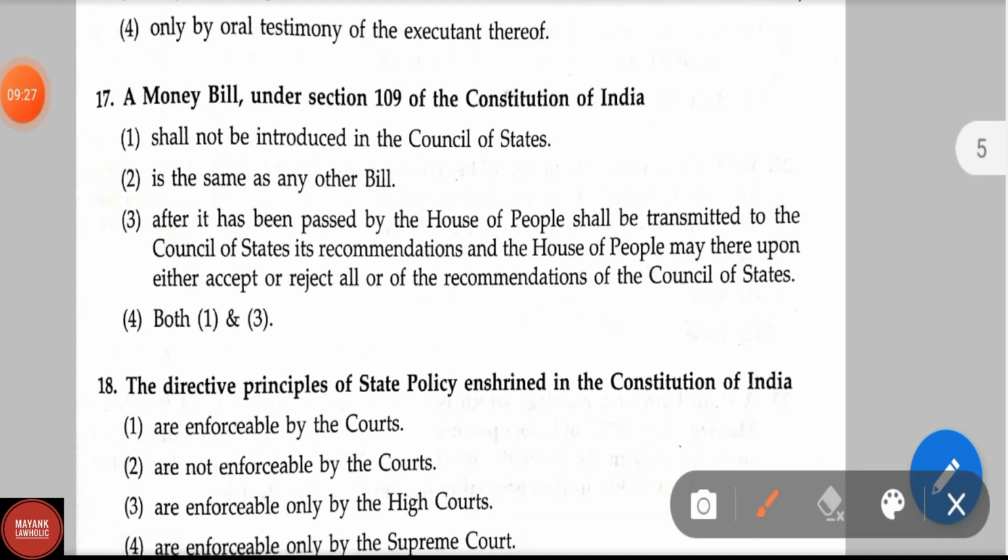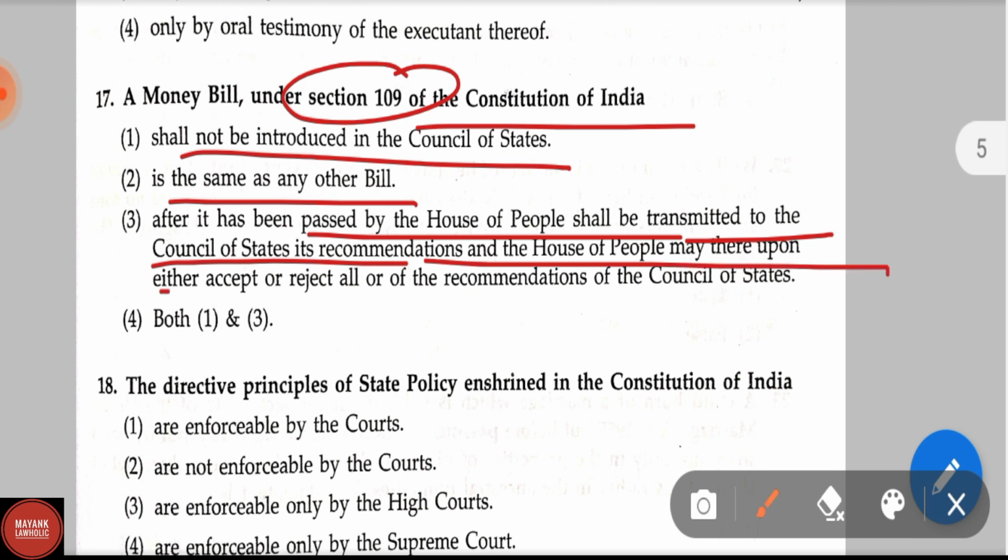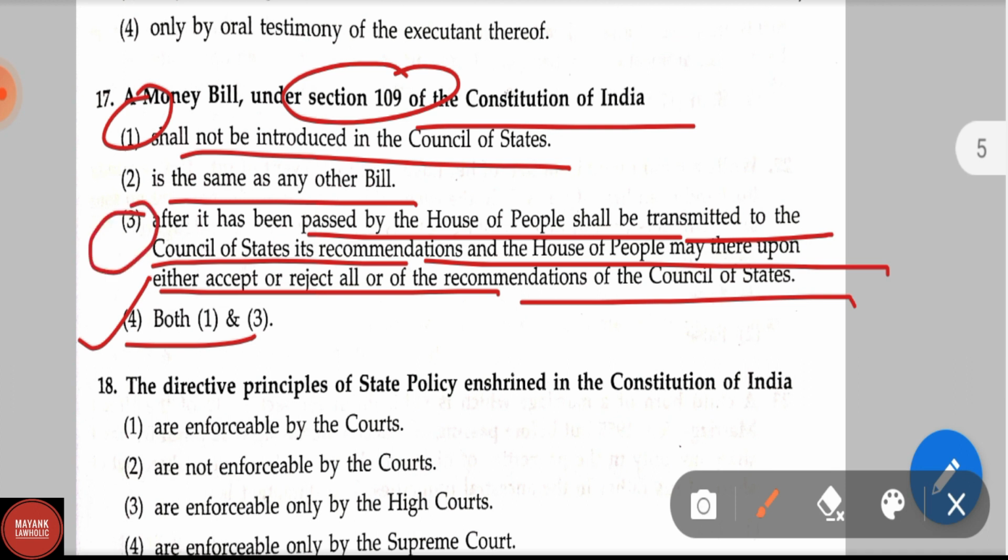Question number 17. A money bill under Article 109 of the Constitution of India shall not be introduced in the Council of States; is the same as any other bill after it has been passed by the House of the People and shall be transmitted to the Council of States for its recommendation, and the House of the People may thereupon either accept or reject all or any of the recommendations of the Council of States; and option 4, both first and third. Correct answer is option 4. First is also correct, third is also correct.